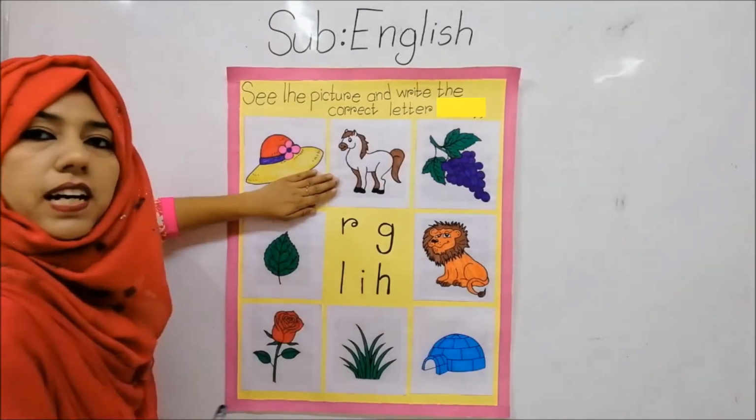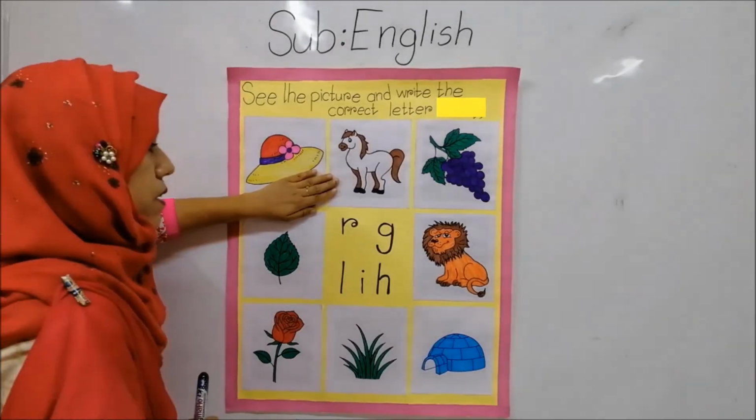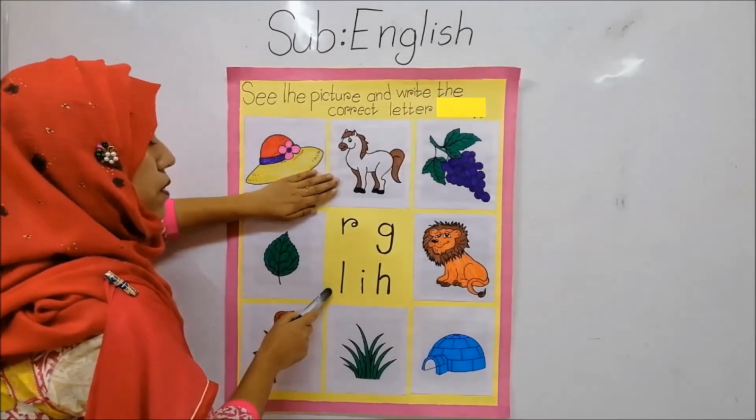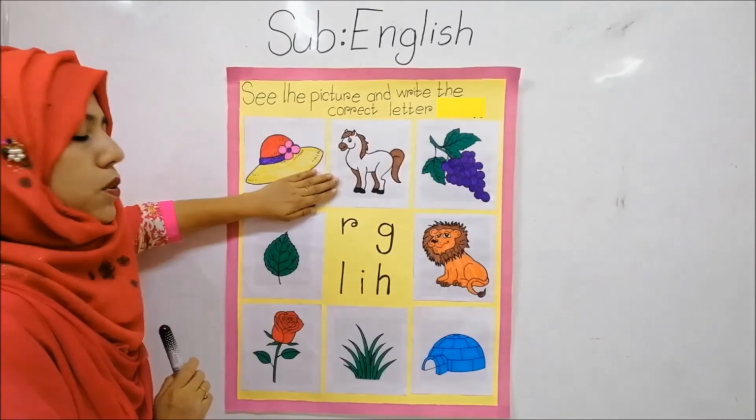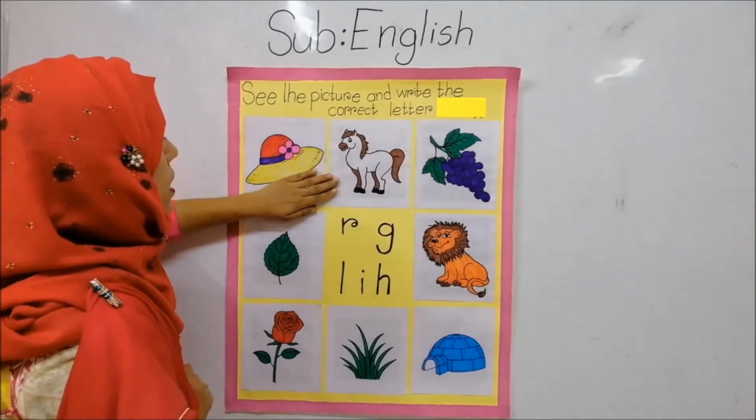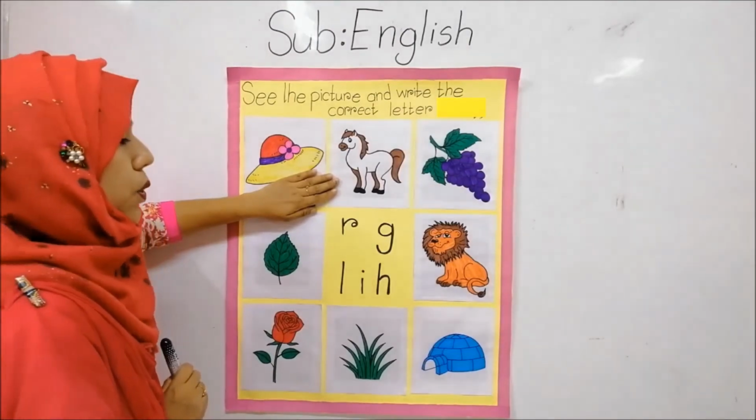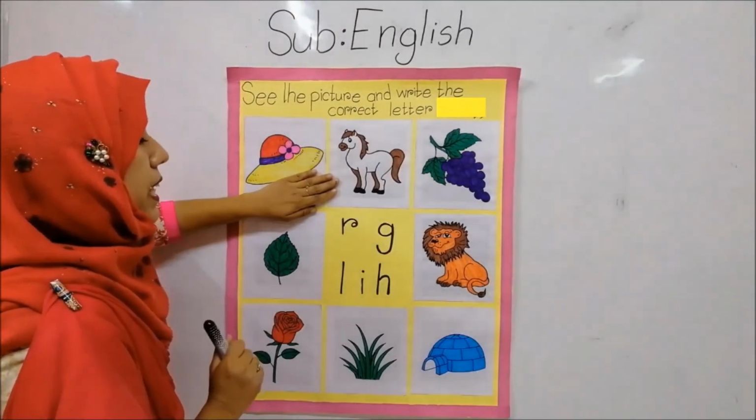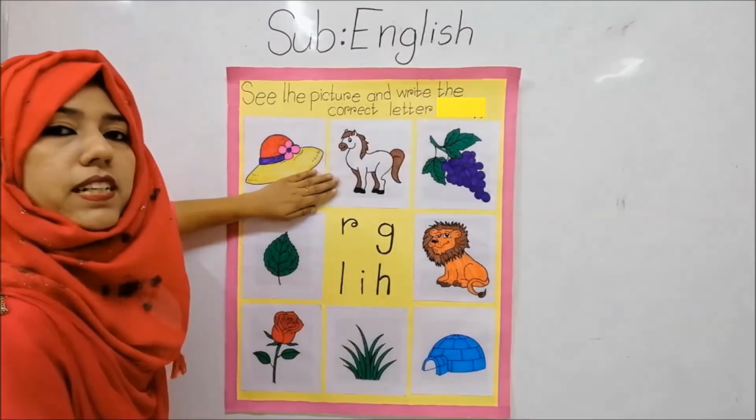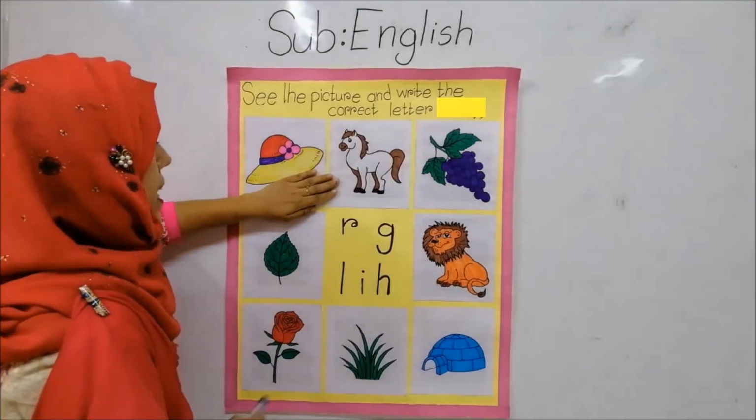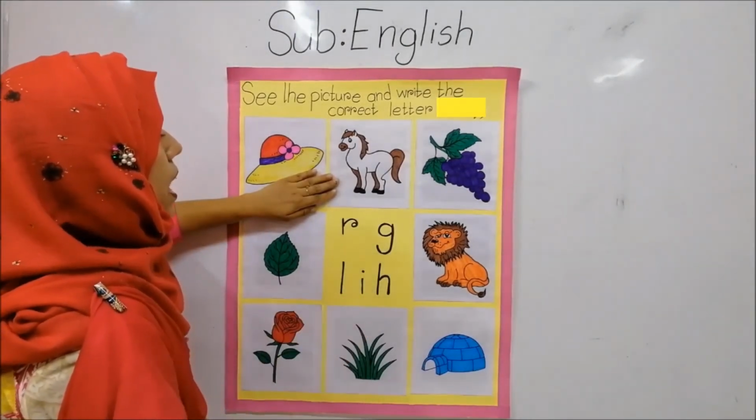G phonic sound is Ha? No. G phonic sound is Ga. Then L phonic sound is Ha? No. L phonic sound is L. Then I phonic sound is Ha? No. I phonic sound is E. Then H phonic sound is Ha? Yes. H phonic sound is Ha.